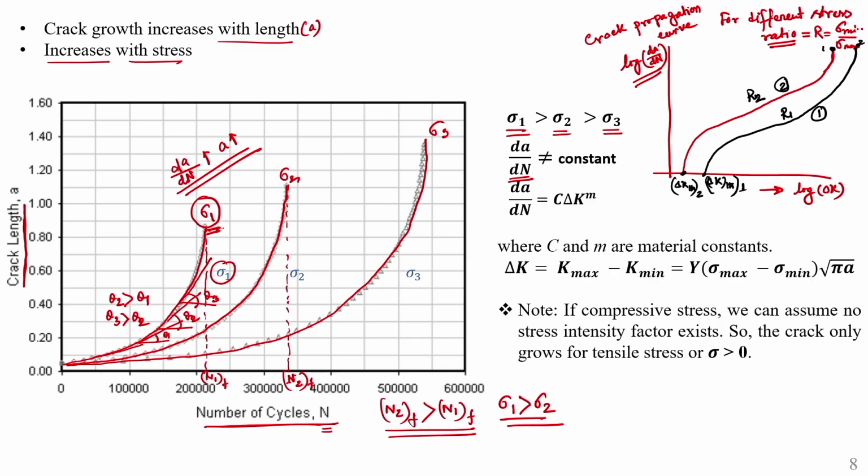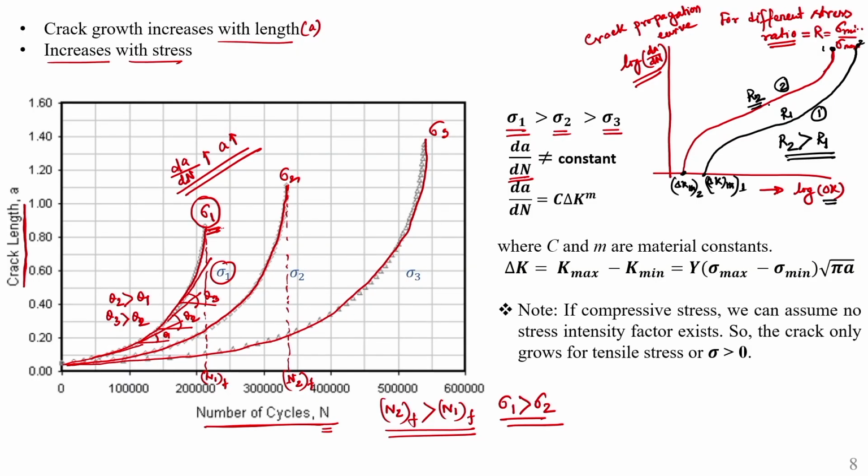Always keep in mind, if the stress ratio increases, here R2 greater than R1, the crack propagation rate with respect to number of cycles increases, understand. And for higher stress ratio, your threshold value of stress intensity factor range is lesser, this you should keep in mind.